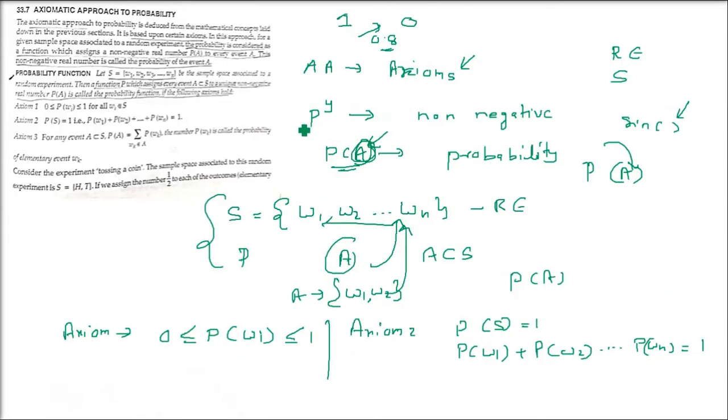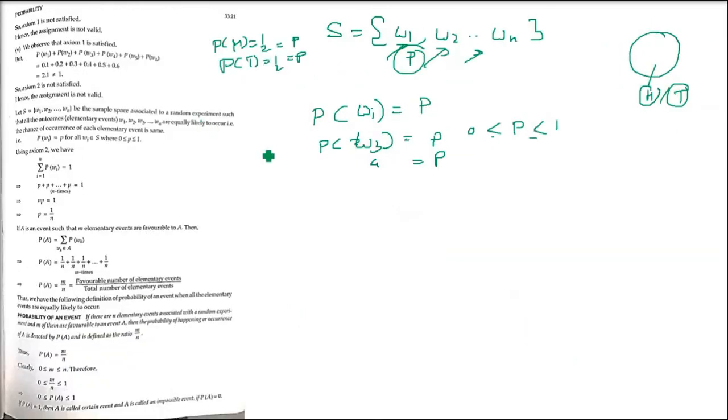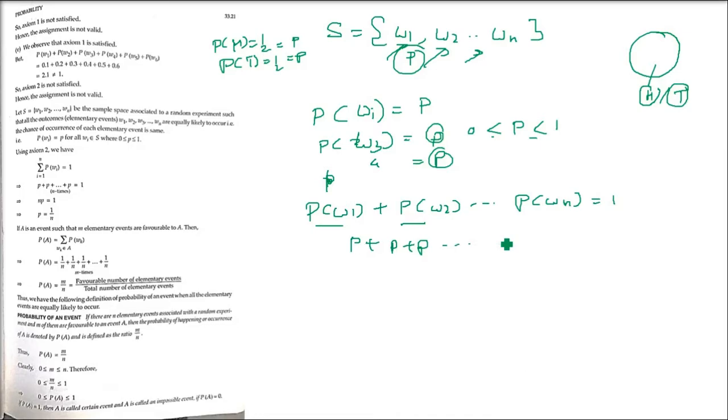But if you remember, what is axiom number 2? If we add all these probabilities, it has to come 1. So let us add them. P(W1) plus P(W2) plus P(W3), all these added till P(Wn), and this has to come 1, right? But we know that P(W1), P(W2), all these probabilities are P because they are equally likely. For example, we saw in the head and tail. So this is P, this is P, this is P, all are P. And these are n times because there are n elementary events. So this is going to be nP equals 1.